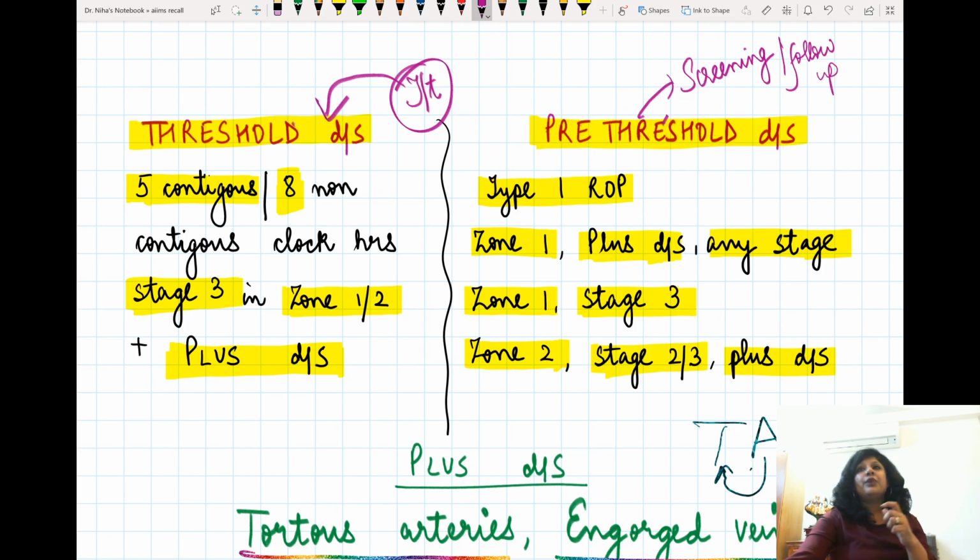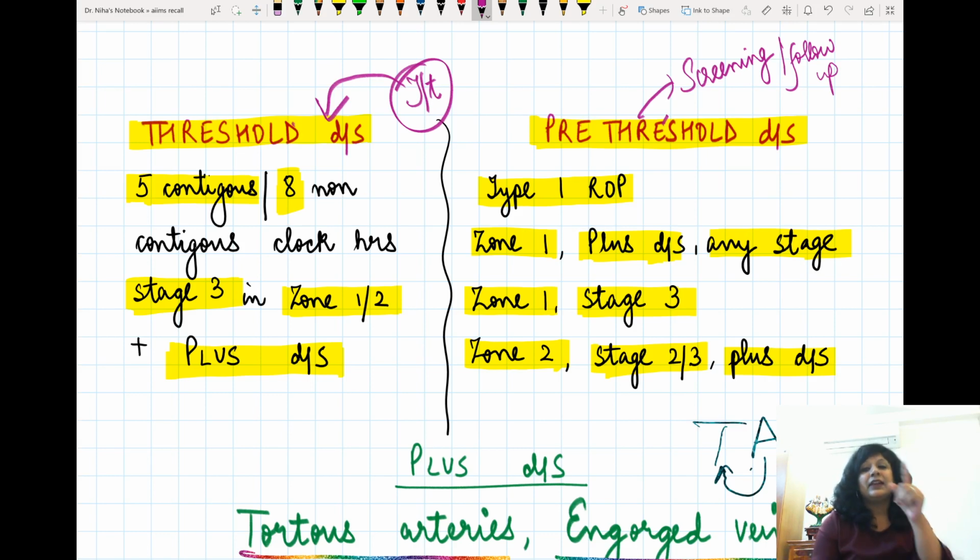Because you know that when the disease is pre-threshold, it is high risk, and any time it can go to threshold, and therefore it may need treatment anytime. So you have to keep this patient in continuous follow-up. Now, what is threshold first of all? First I'm talking about the extent: continuous 5 clock hours are involved.